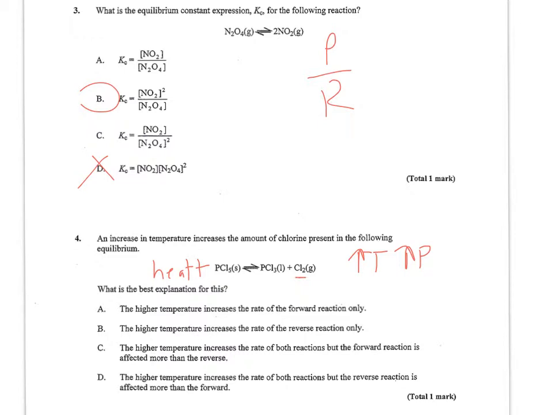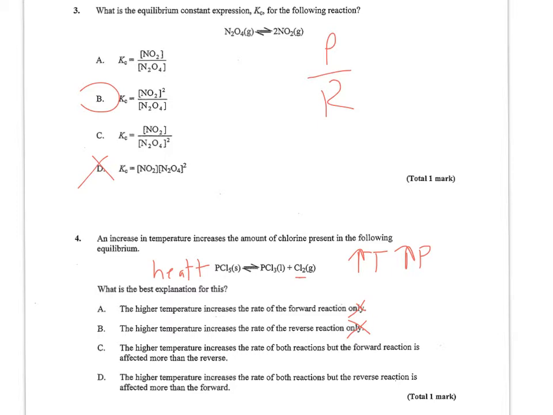A, the higher temperature increases the rate of the forward reaction only. No, temperature is going to increase the rate of both reactions. It's going to favor one more over the other. Both rates are going to increase, but in one direction, the heat is actually going to increase the number of successful collisions, and on the other side, it's going to decrease the number of successful collisions, or at least not increase it as much. B, the higher temperature increases the rate of the reverse reaction, and again, that's not true. It's increasing the rate of both.